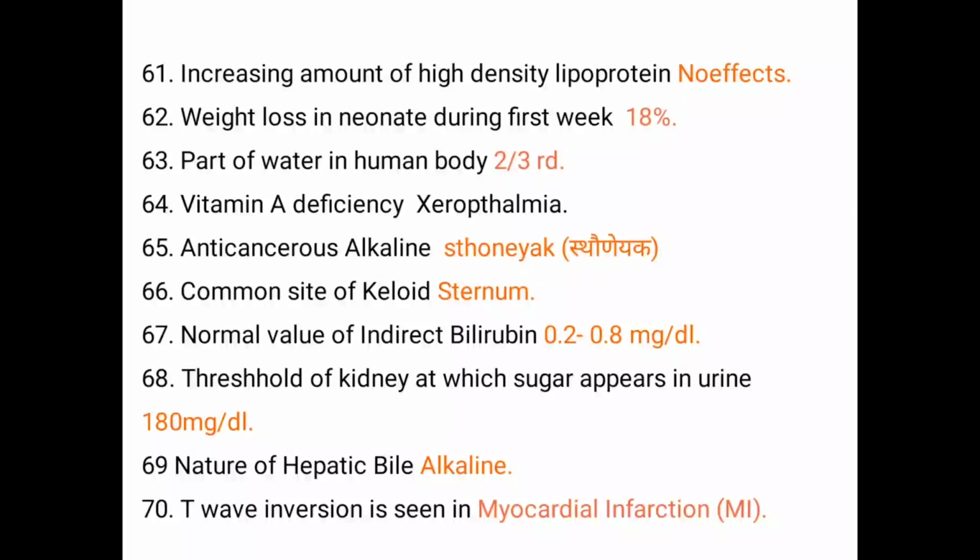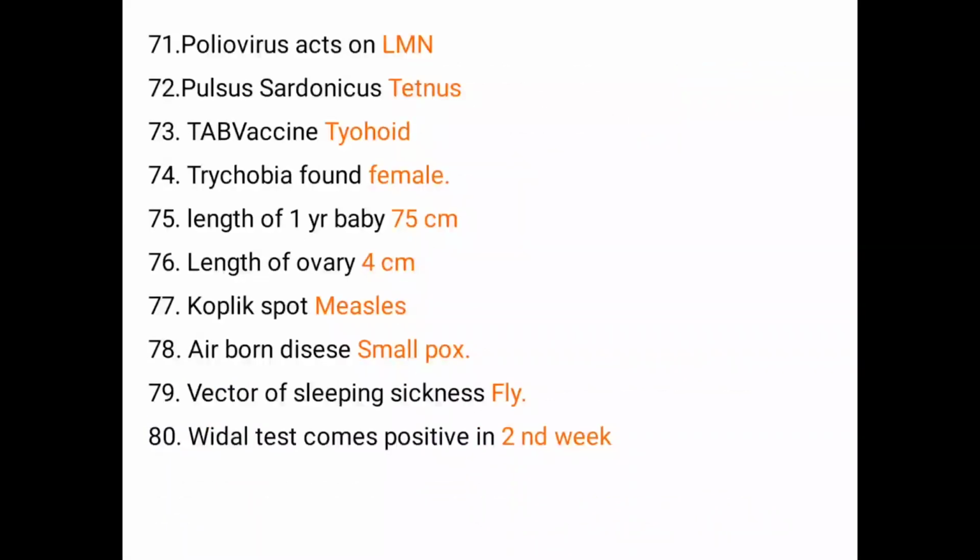Commonest site of keloid, sternum. Normal value of indirect bilirubin, that is 0.2 to 0.8 mg per deciliter. Threshold of kidney at which sugar appears in urine, 180 mg per dl. Nature of hepatic bile, it is alkaline in nature. T-wave inversion is seen in myocardial infarction, that is MI. Next, poliovirus acts on LMN, that is lower motor neuron.